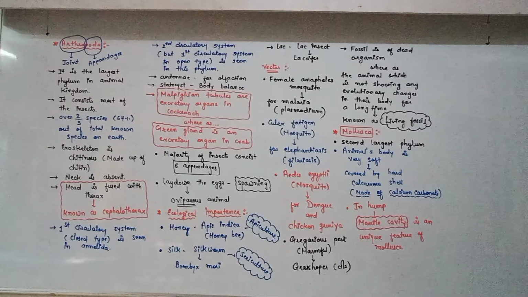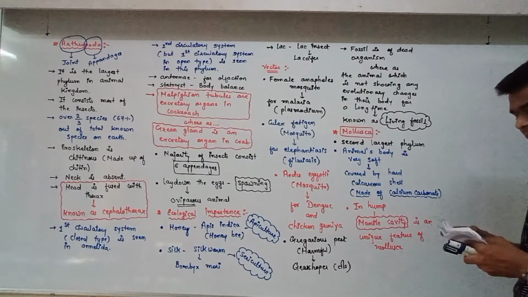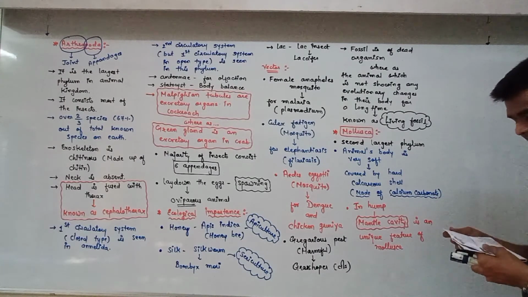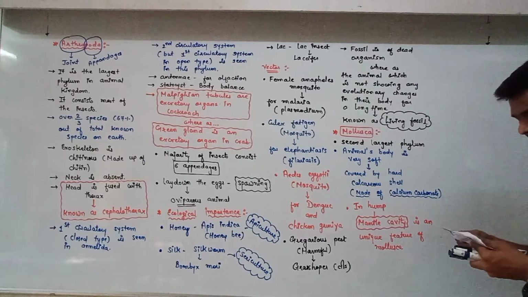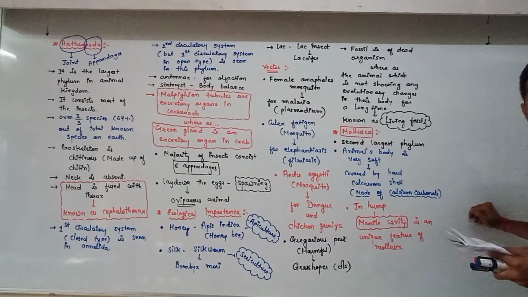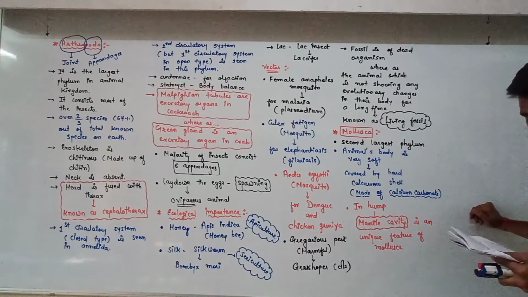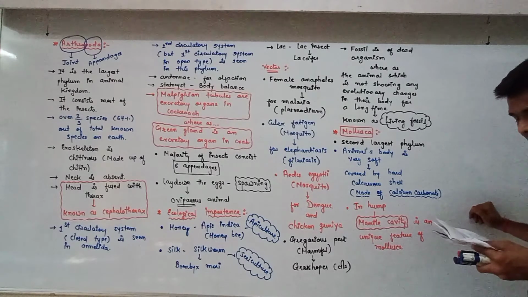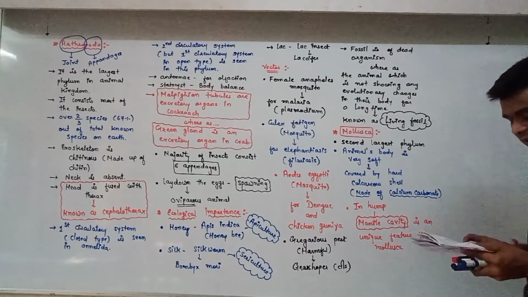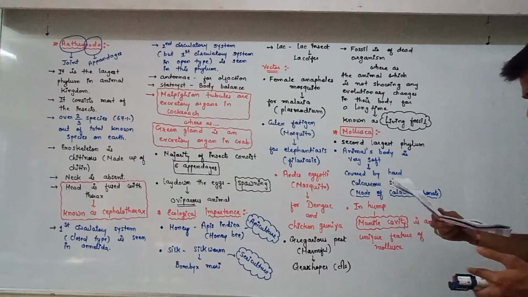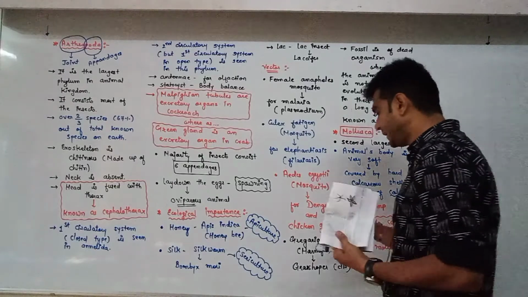They are dioecious, means sexes are separate, and oviparous with indirect development. So here larva is formed. Okay. Now I want to tell you, see the octopus. In octopus, 8 limbs are there.